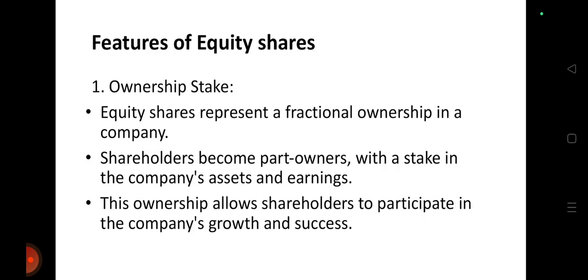Next, let's go through the features of equity shares. First is ownership stake. Equity shares represent fractional ownership in the company. Shareholders become part owners with a stake in the company's assets and earnings. This ownership allows shareholders to participate in the company's growth and success. When any person purchases equity shares of the company, that person has ownership rights. So this is called ownership stake.